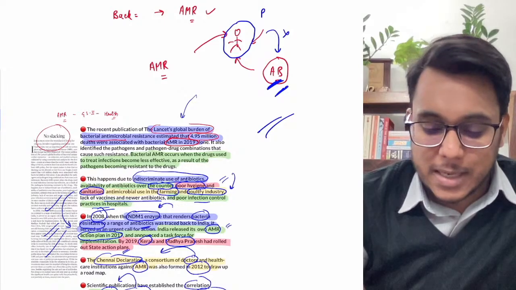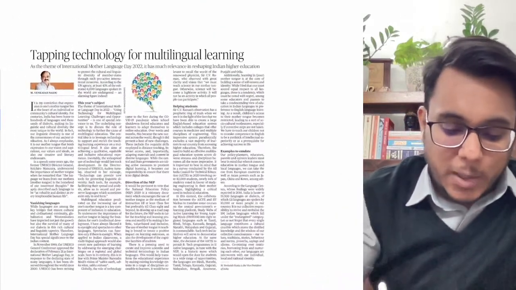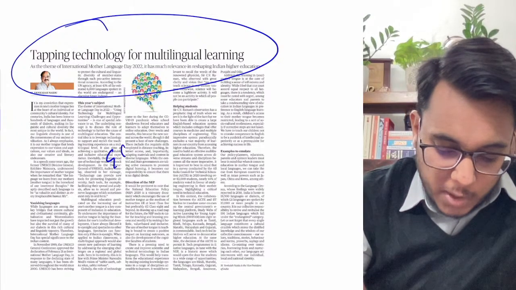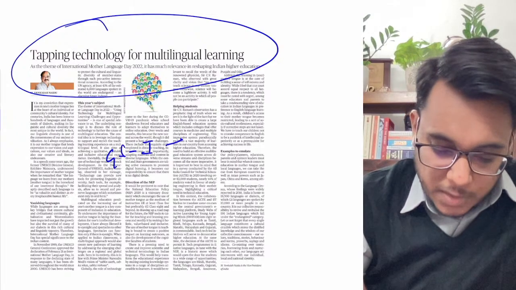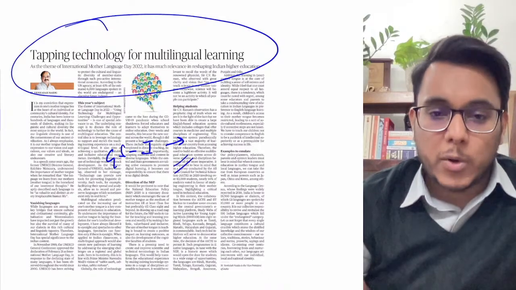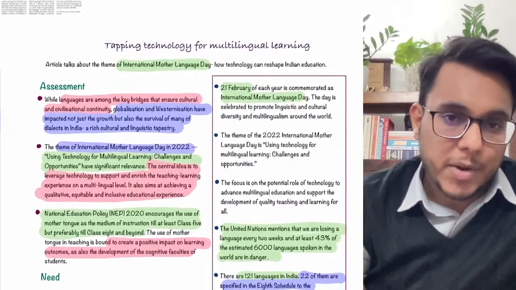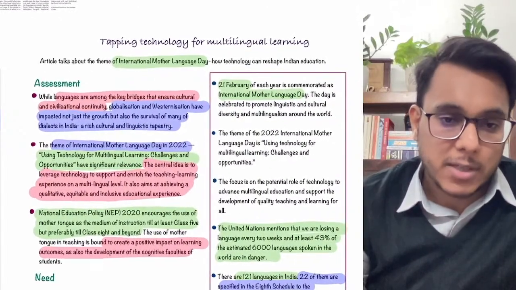Now moving to the next article: Tapping technology for multilingual learning. Now this particular article will be important for GS paper number 1. Society, social issues, linguistic diversity of India.